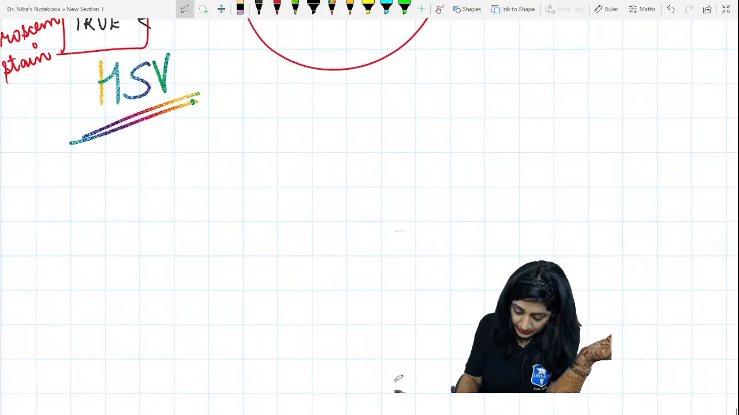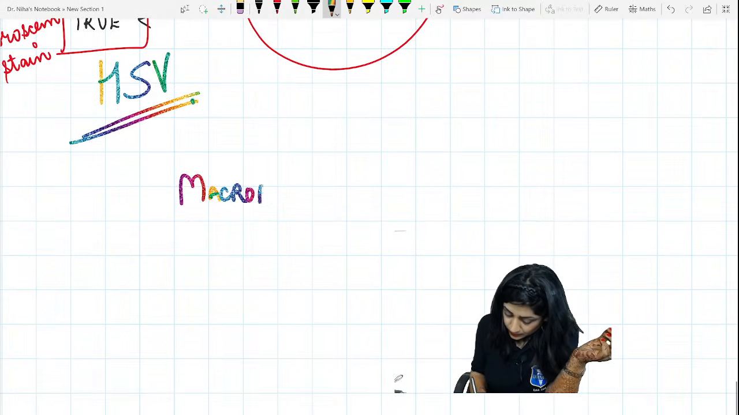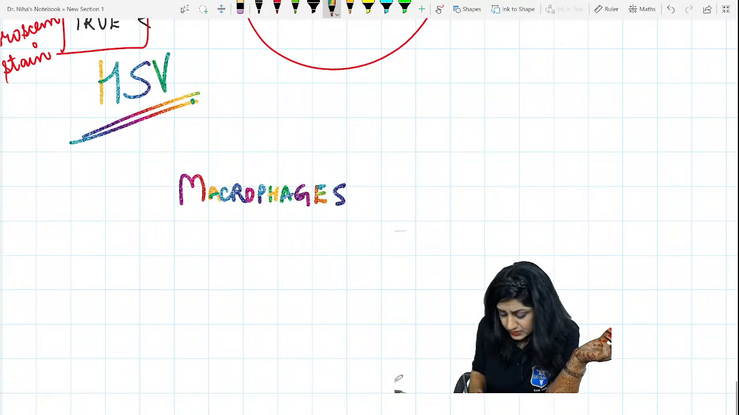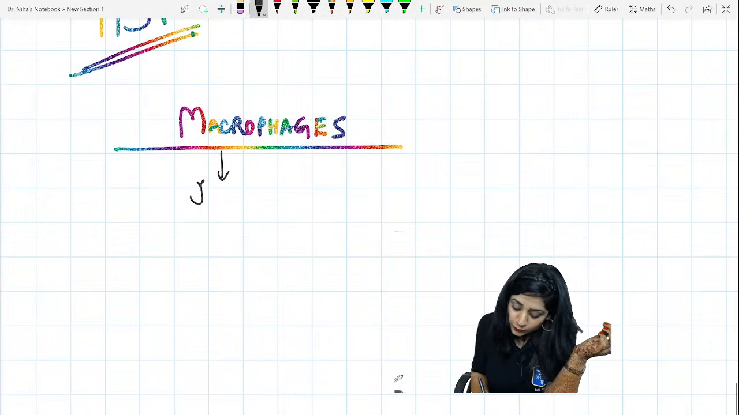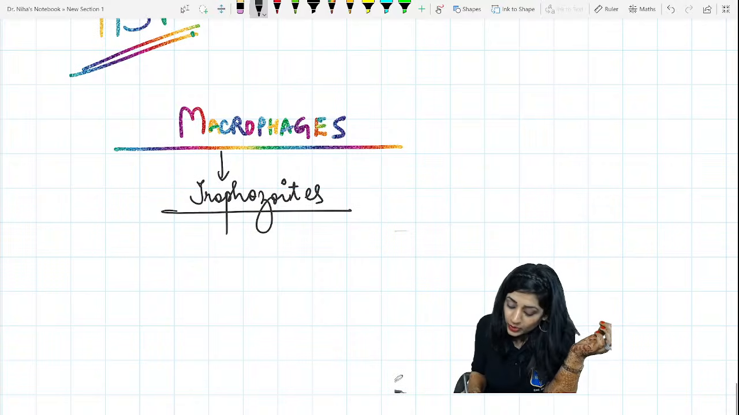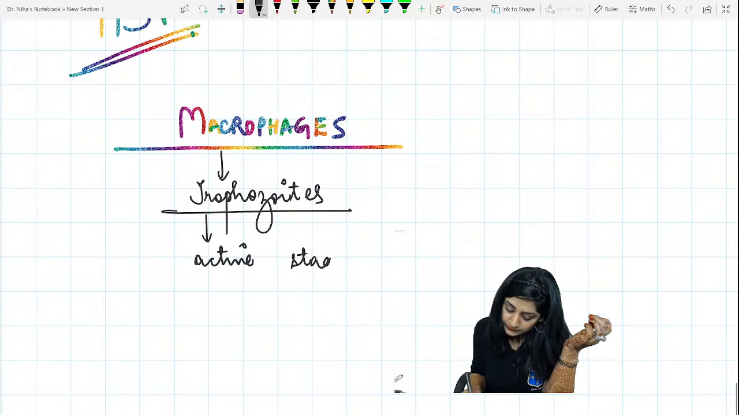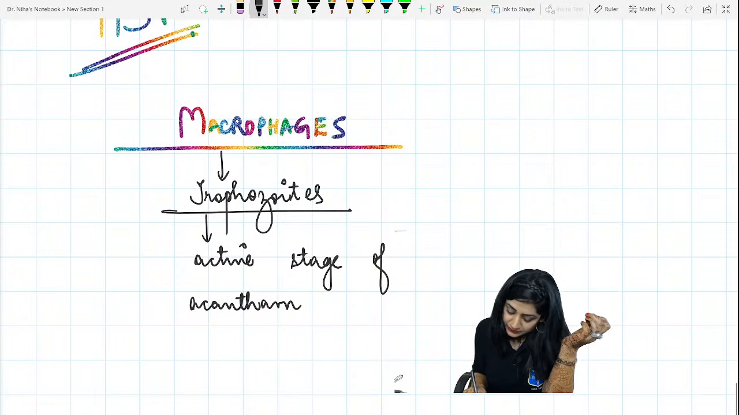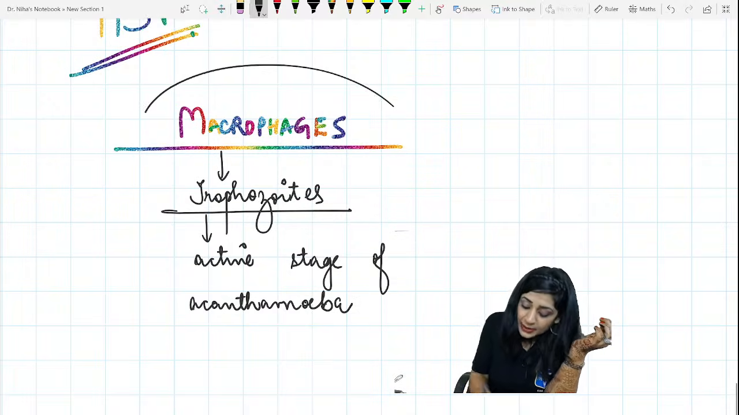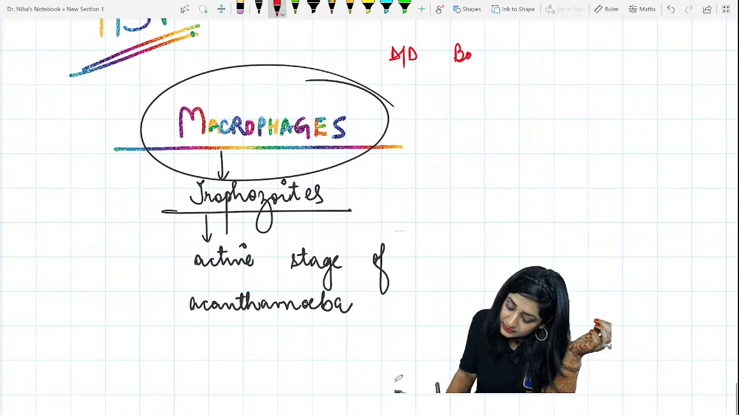Then another important thing is that you also get macrophages here. Now you will say why I am getting macrophages. Actually they are not macrophages. These are actually the trophozoites. Trophozoite is the active stage of the acanthamoeba, which resembles macrophages. So basically the DD is also bacterial keratitis.